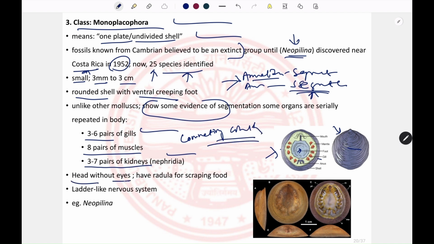Their head is without eyes, they lack eyes, and they have a radula for scraping food. They do have a ladder-like nervous system, as you have seen in Platyhelminthes. The example is Neopilina.